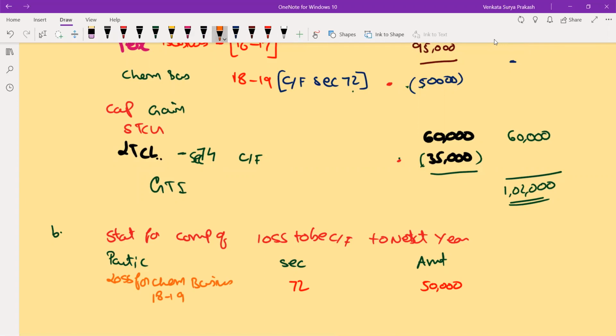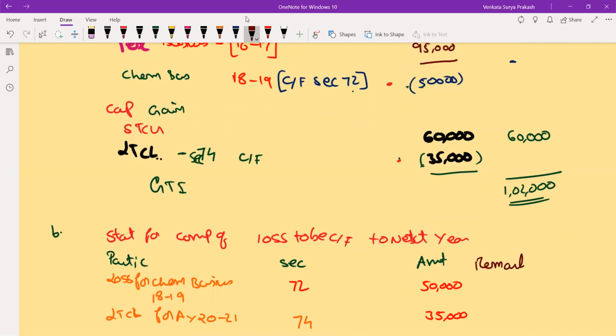Then next one, long-term capital loss for assessment year 2021, because that's the current year. So ultimately, this you are carrying forward under section 74, amounting to 35,000.